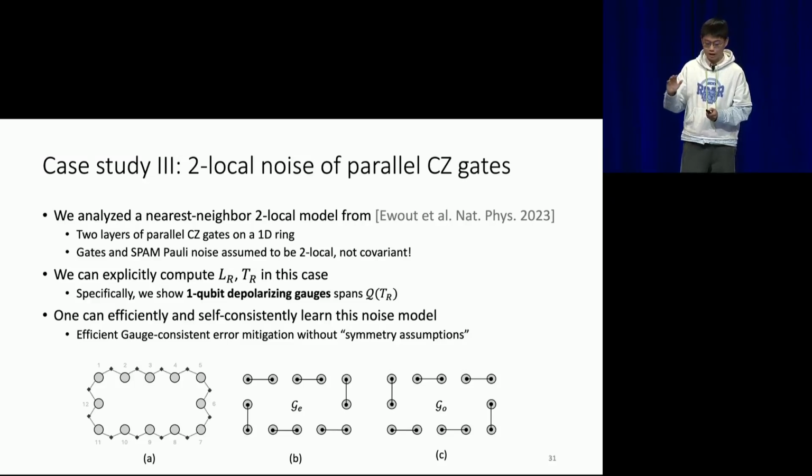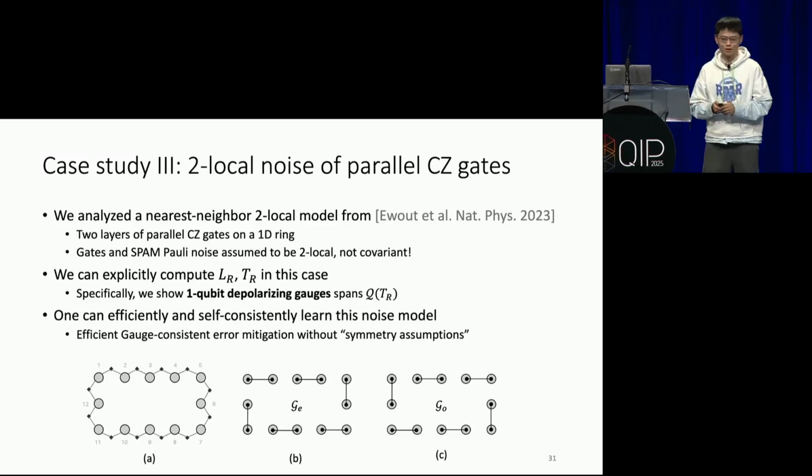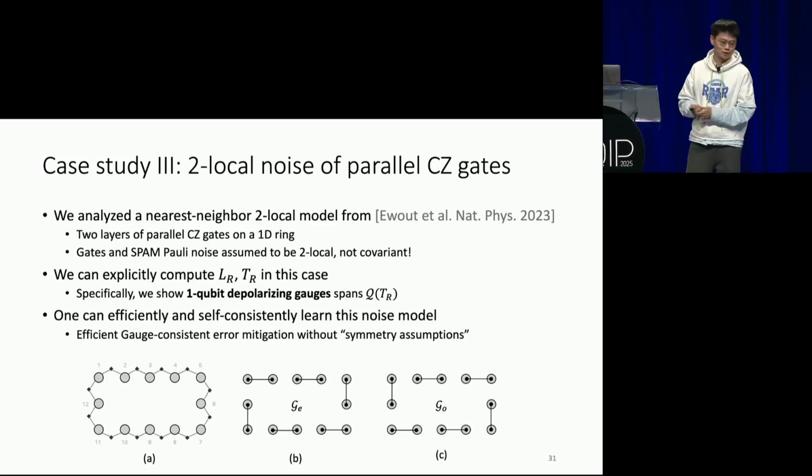One example I don't have time to talk about, but I just want to tell you, is one of the papers by IBM Quantum doing error mitigation. They consider a gauge set, and in our work, we're actually able to analyze all the gauge degrees of freedom in their model. Actually, all the single-qubit depolarizing gauge is allowed. And using that, we are able to do some gauge-consistent error mitigation method, which is ongoing work. Maybe I can talk about that if there are questions.